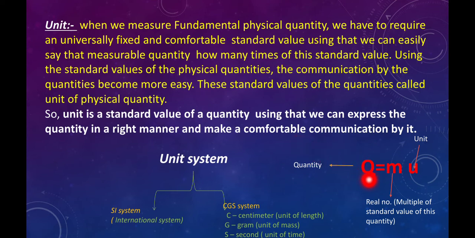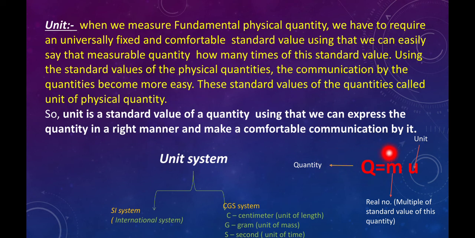So Q is the quantity here, and Q equals M into U, where M is the magnitude of the quantity, which is defined as a real number and which is the multiple of the standard value of this quantity. So a standard fixed universal quantity is assigned for this Q, and this M is the multiple of this standard value, and the unit is the universally defined unit in which form we can define this quantity Q.